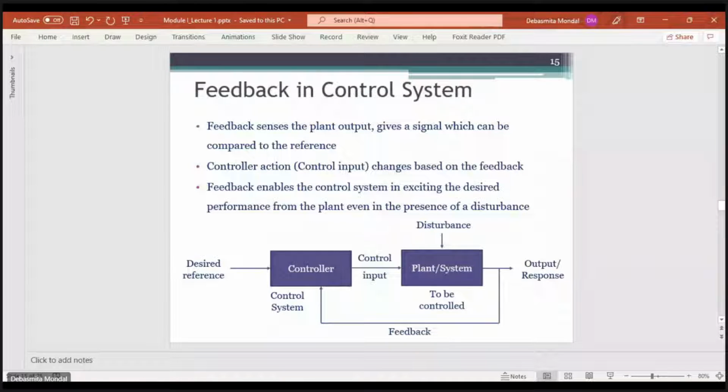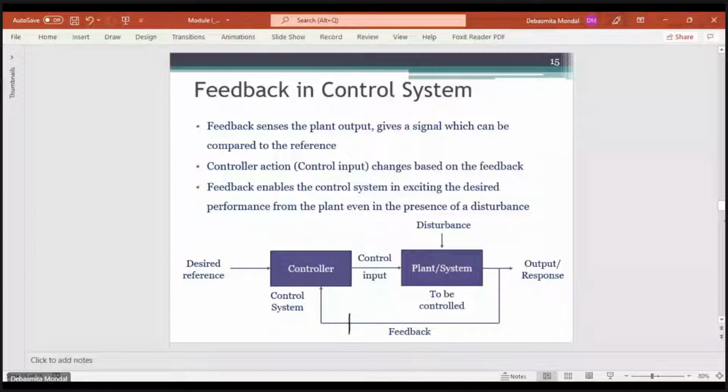So this is the block diagram of a closed loop control system. If you don't have this feedback path, then this is an open loop system. And the moment you have this feedback path, that means the output is monitored.